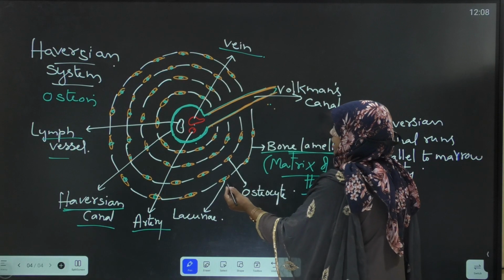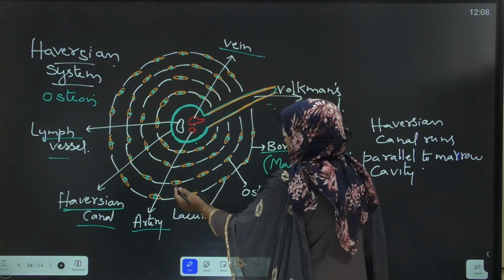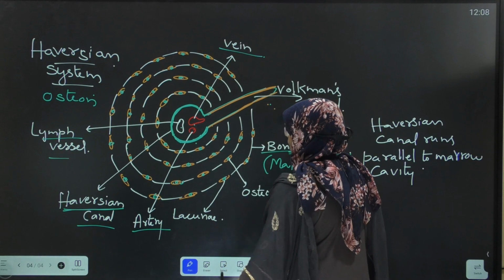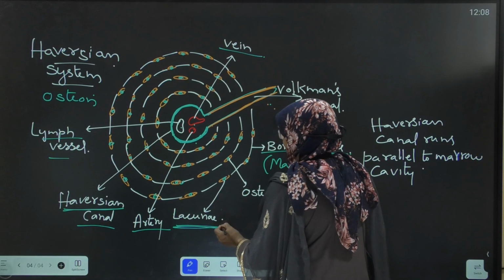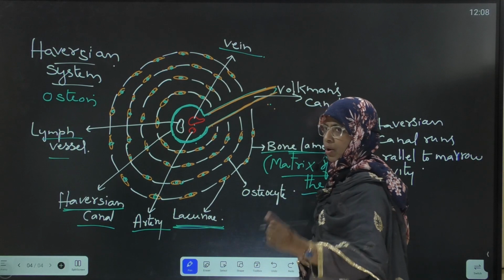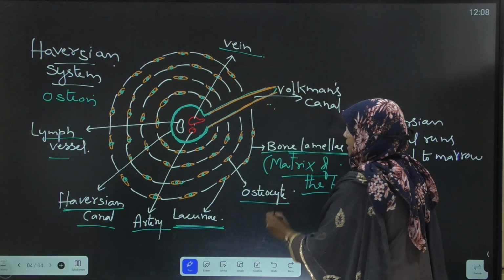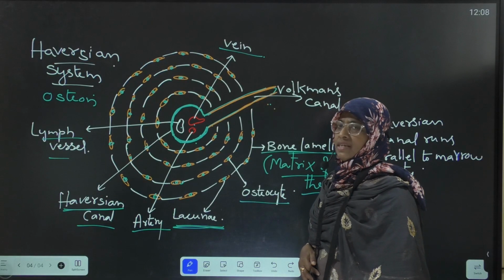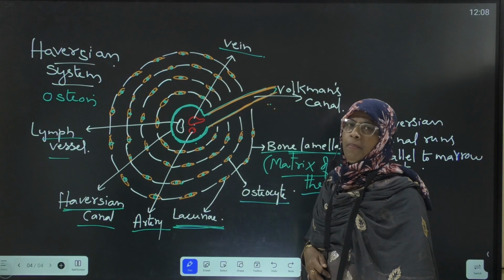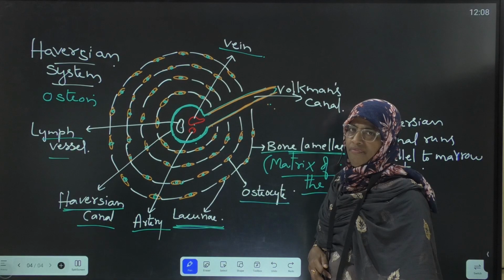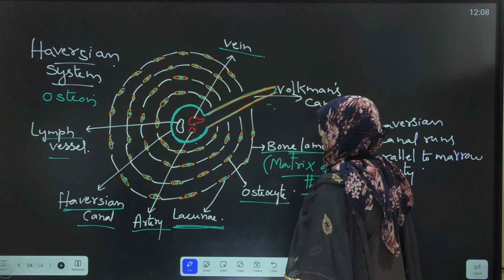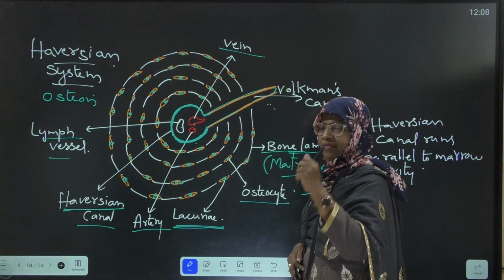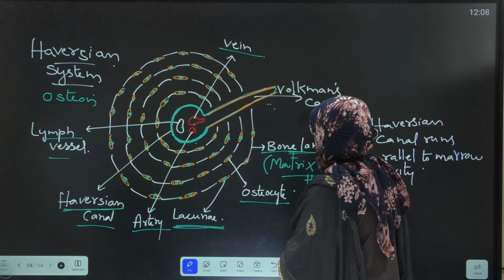In between this bone lamellae, fluid-filled spaces are present. They are called lacunae. Each lacuna encloses one osteocyte, only one osteocyte, which is the inactive form of the osteoblast. Each lacuna encloses how many osteocytes? Only one.